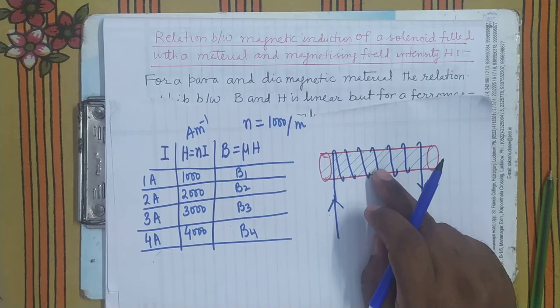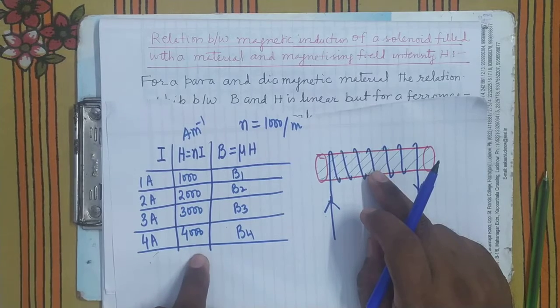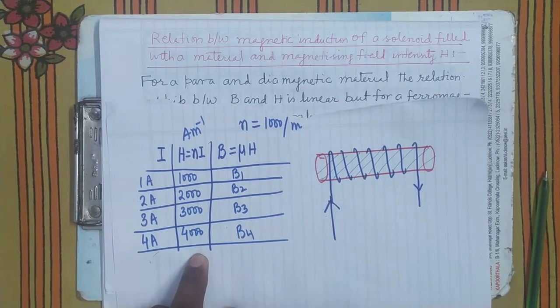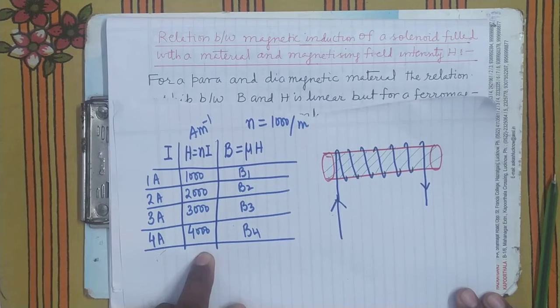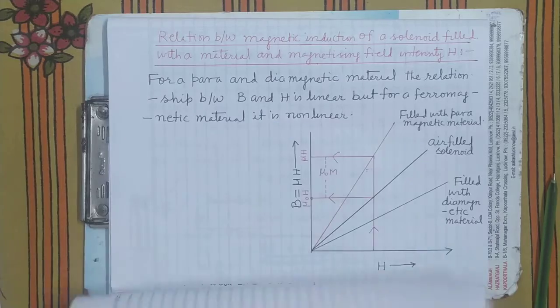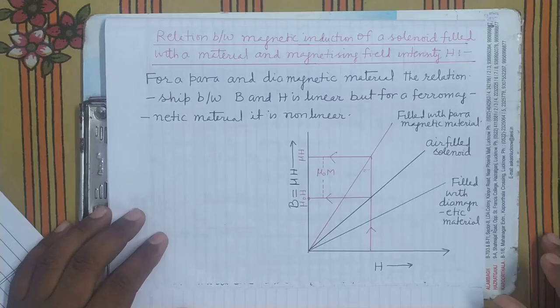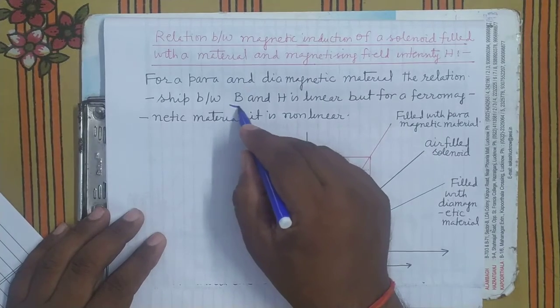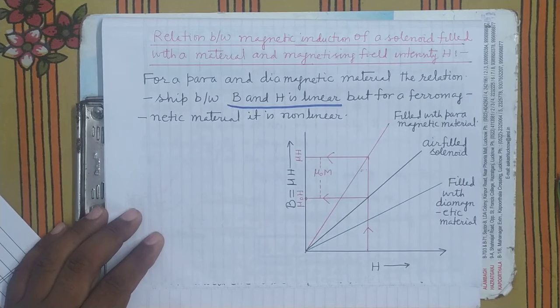In paramagnetic material, it increases. Why? Because they magnetize feebly in the direction of the magnetizing field. The stronger the magnetizing field, the more will be the induced magnetic field in the direction of the external magnetic field. It's clear. So see here, it has been found that in paramagnetic or diamagnetic material there is a linear relationship, a direct proportionality between B and H. B and H are directly proportional.